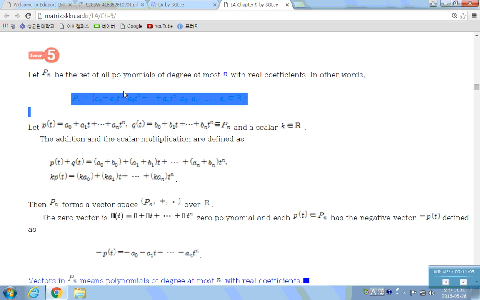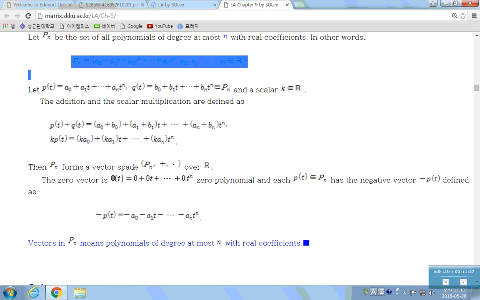So it's closed under the vector addition. If you multiply a scalar on a polynomial, then the result is also a polynomial whose degree is at most n. So it's closed under the scalar multiplication. And it also satisfies all 8 other properties. So the set of these polynomials with these two operations forms a vector space.